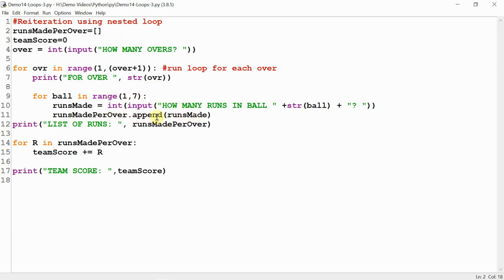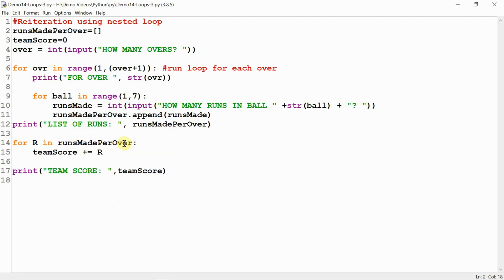So user has entered some number, runs made per over dot append function. That value is passed as argument into append function, and this function is appending this value into the list. All the values entered by the user will be held in the list. We are printing the contents of the list also in line number 12. We are using another simple for loop which will go through this list.